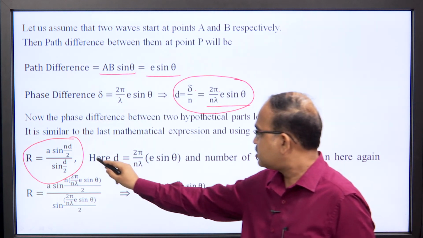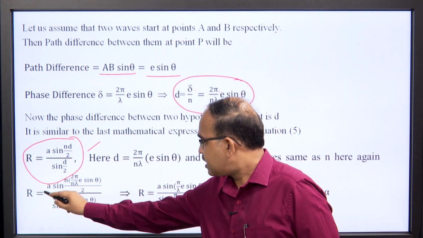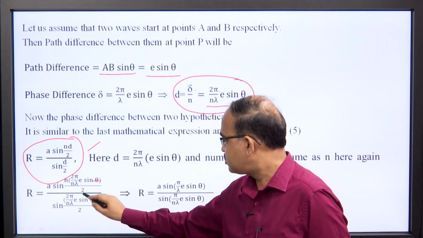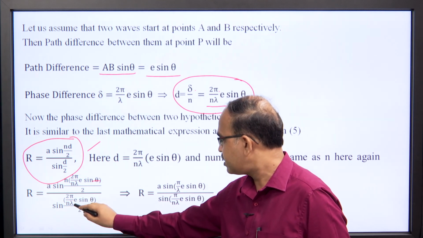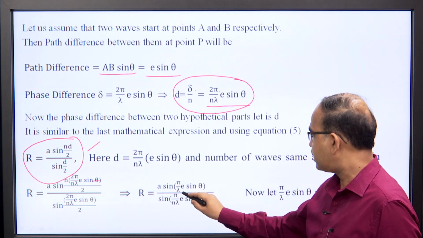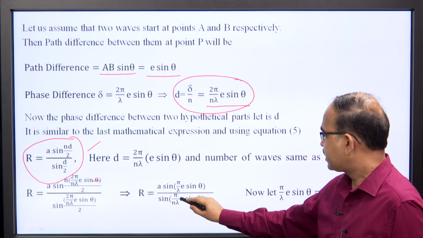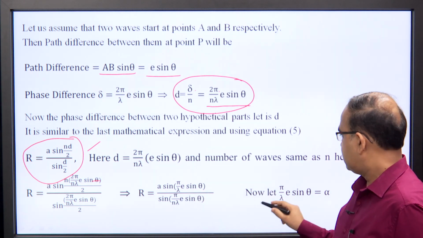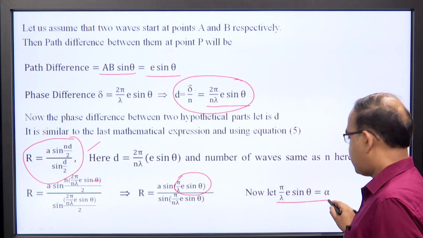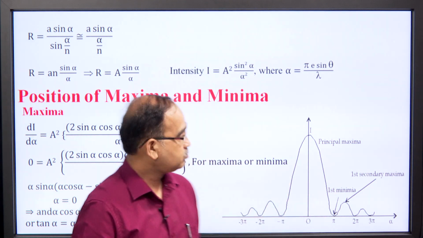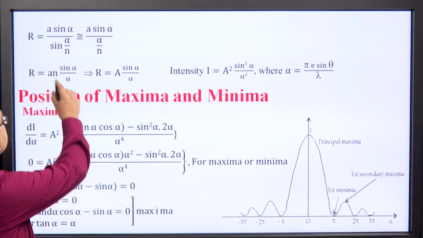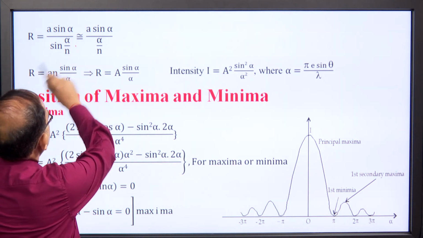Replacing these parameters in this expression, we have capital R as a sin of n times 2 pi over n lambda e sin theta by 2, whole upon sin of 2 pi over n lambda e sin theta by 2, which ultimately gives us R as a sin(pi over lambda e sin theta) over sin(pi over n lambda e sin theta). Now, let us assume this term pi over lambda e sin theta as alpha. If we replace pi over lambda e sin theta by alpha, we have the expression R is equal to a sin alpha over sin(alpha by n).